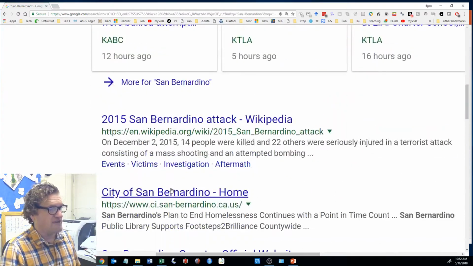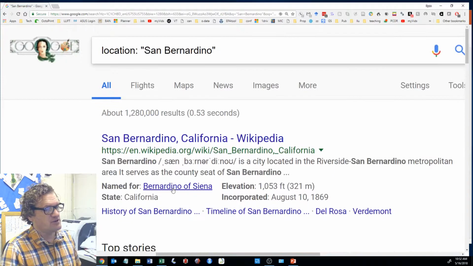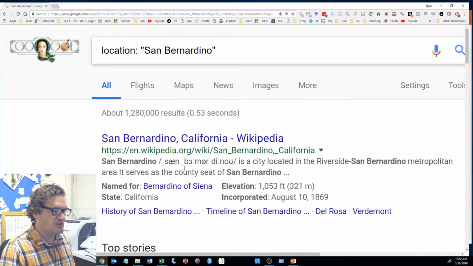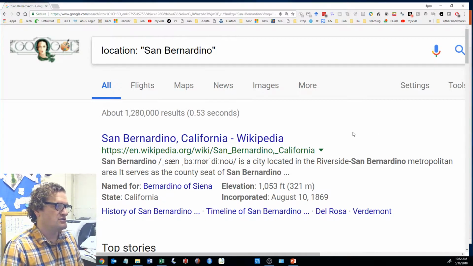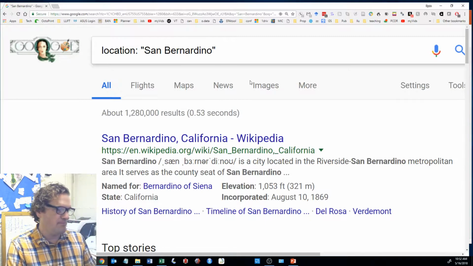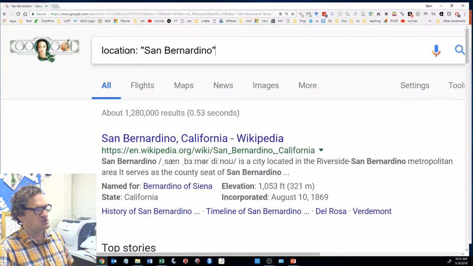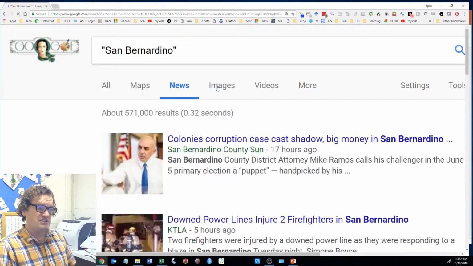So you could have San Bernardino topics about things including maybe the terrorist attack in San Bernardino, or maybe somebody's saying something about terrorism and then using San Bernardino as an example, but it's not the location. But this restricts it to only results about that location in San Bernardino. The next thing you can do after that is to click the news button. Then it just gives you news results only.